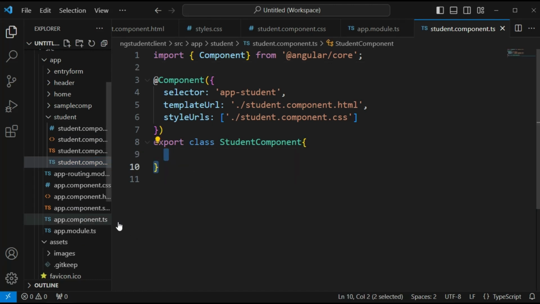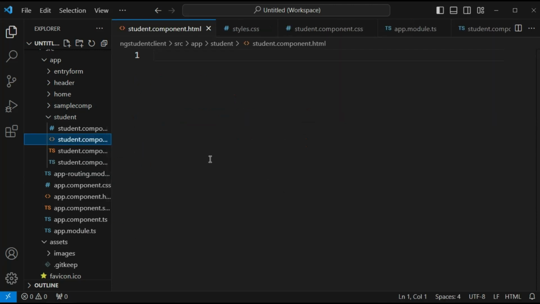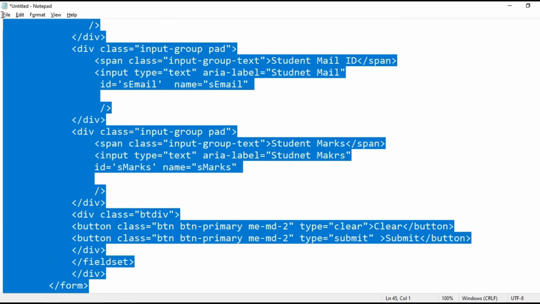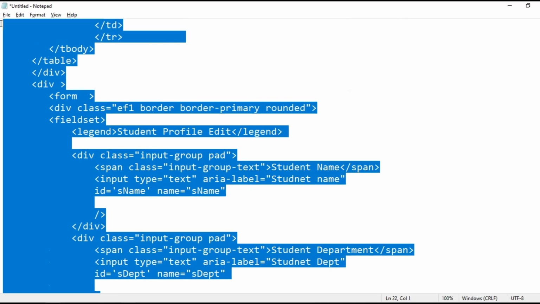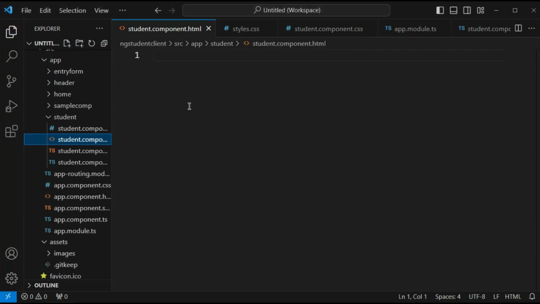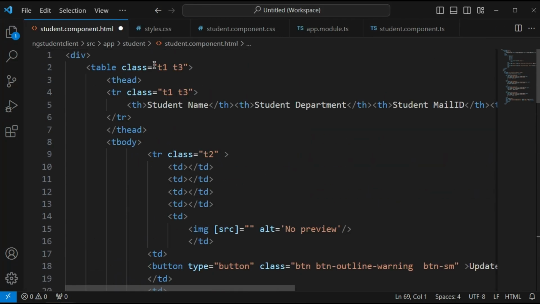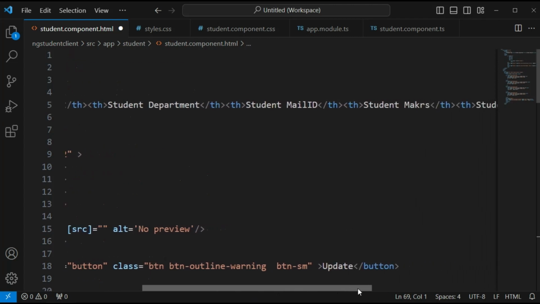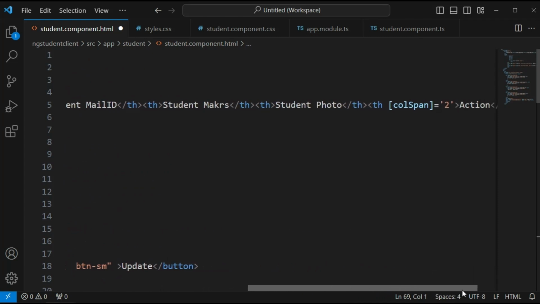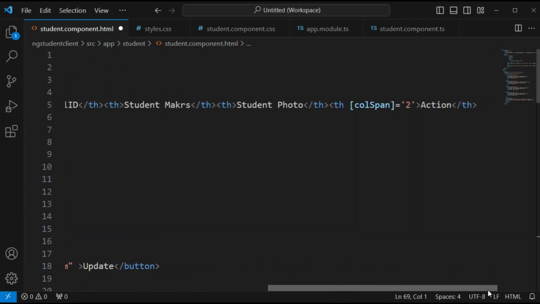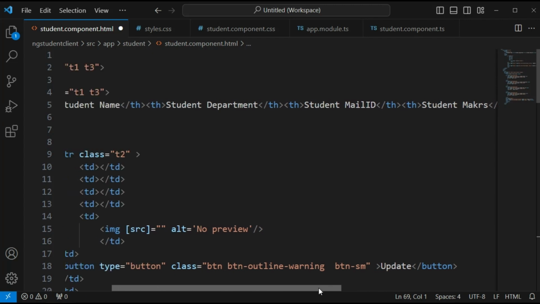Inside the student component.html we need to display the student details. For that, to save time, I have a ready-made template. I am going to use this. Paste it here. Inside the div we have a table. In the table we have student name, student department, student mail ID, student marks and student photo. Then we have some actions to perform, delete or update that student, right?